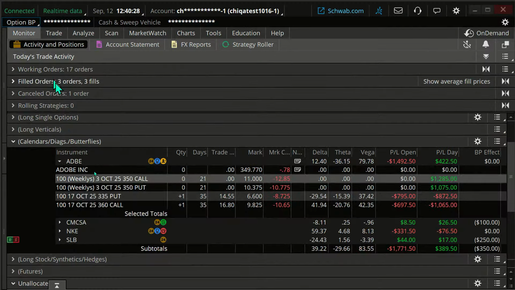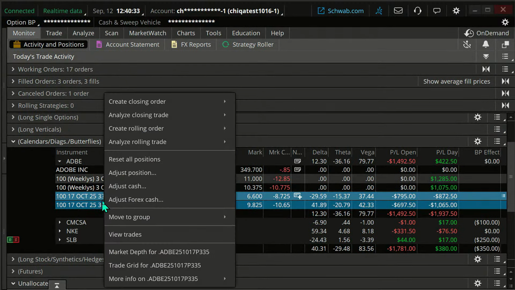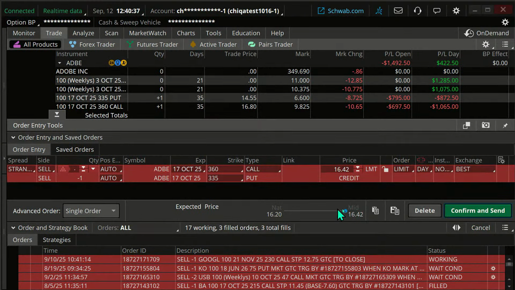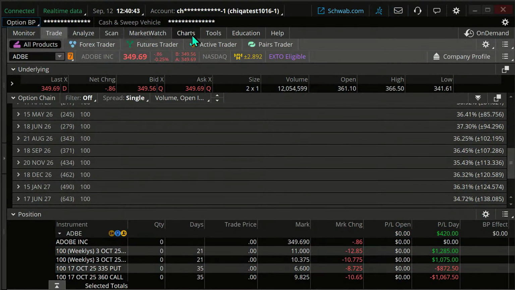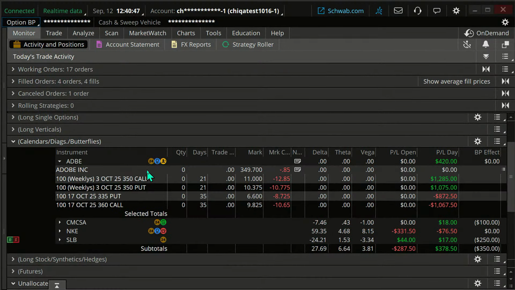And then we can get out of the strangle portion of it. I can create a closing order. I'm going to sell that, move it off the mid just a little bit to make sure we get a fill, send that, and we're out of that trade there. And we've taken a profit. Now, if we had waited a little bit longer, it's possible we could have made more, but we made what our goal was to make on that. Hence we're getting out.